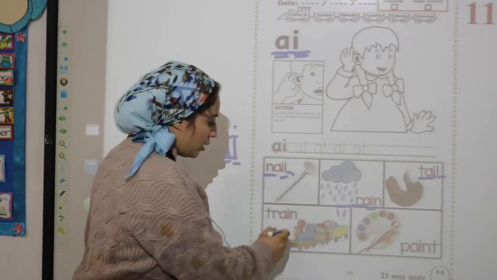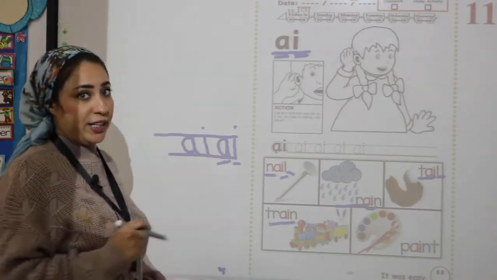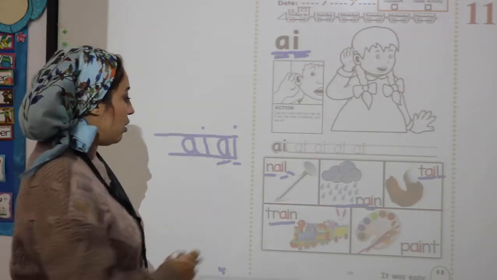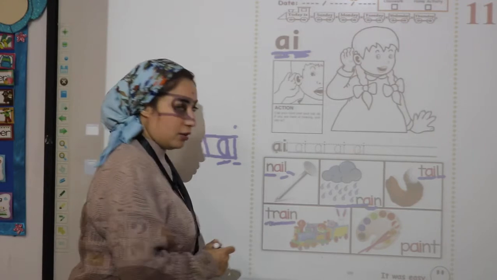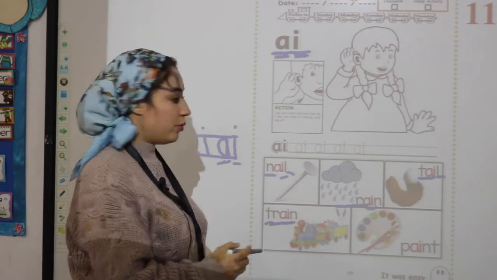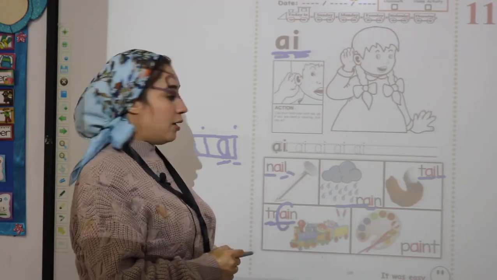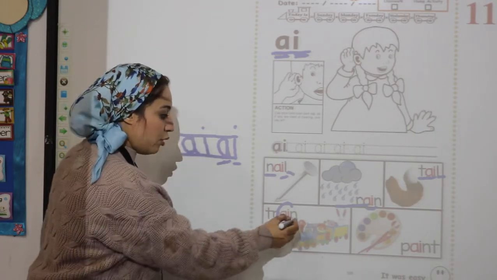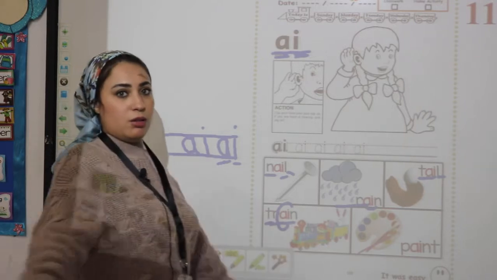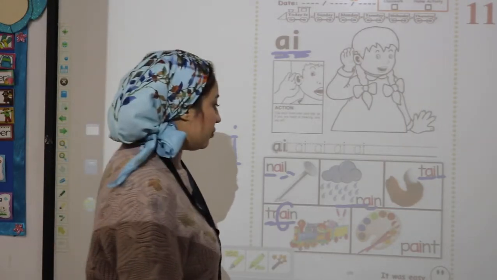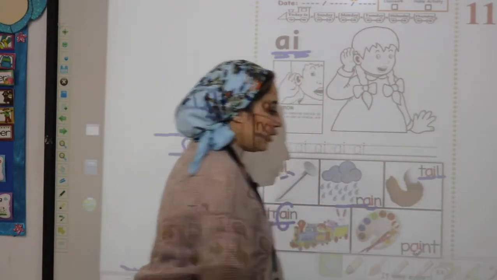Okay. Look, what is this? Train. What is the first sound in the word train? T. And what is the middle sound? A. And what is the last sound? Train.